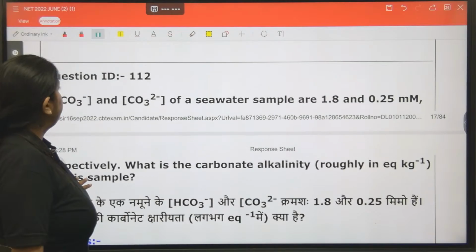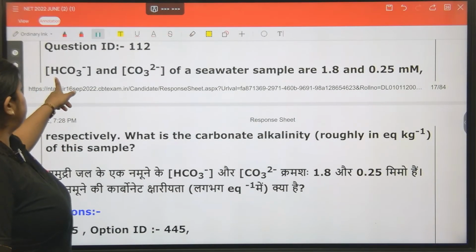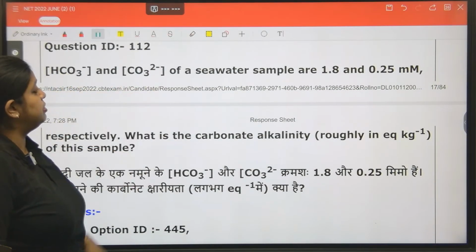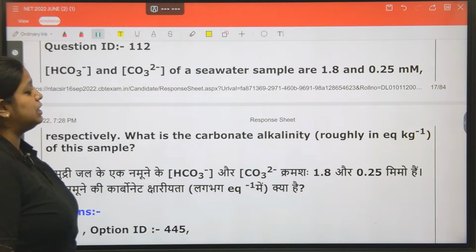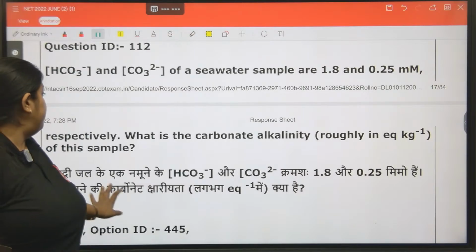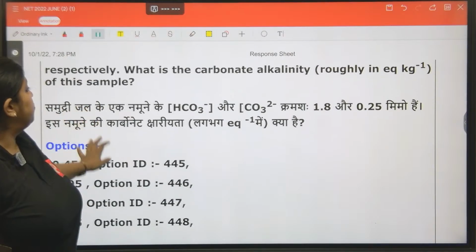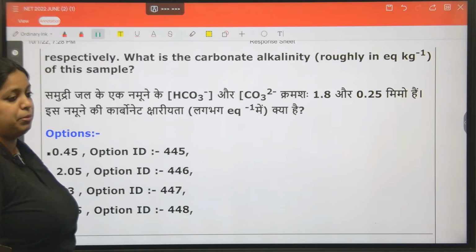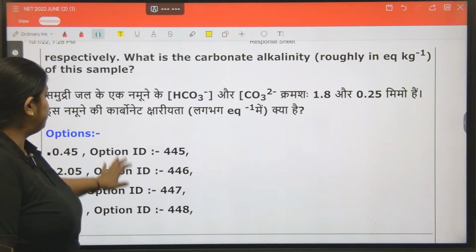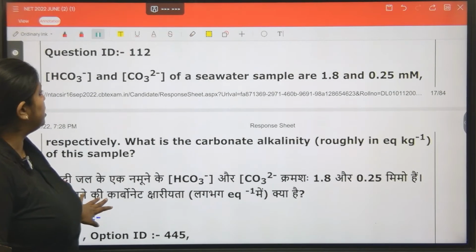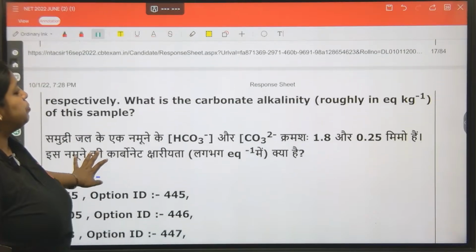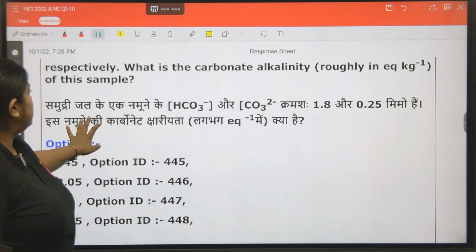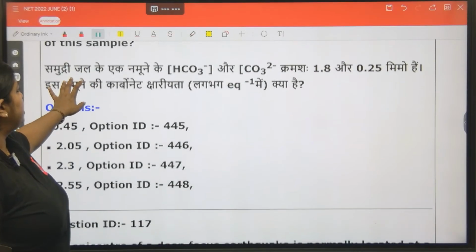Next question. Bicarbonate and carbonate of a seawater sample are 1.8 and 0.25 mM respectively. What is the carbonate alkalinity of this sample? They have given the values of bicarbonate 1.8, carbonate 0.25. They have asked us to calculate the carbonate alkalinity.